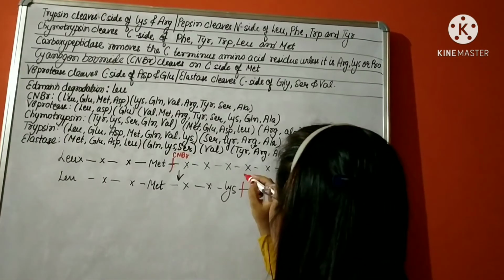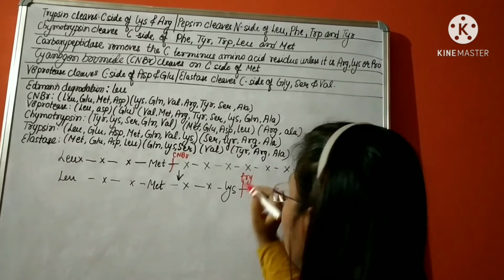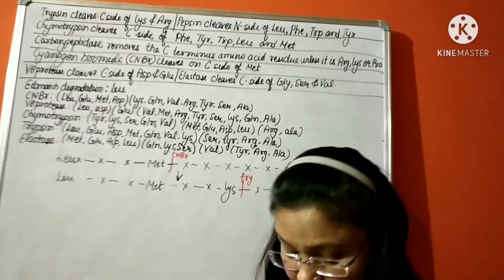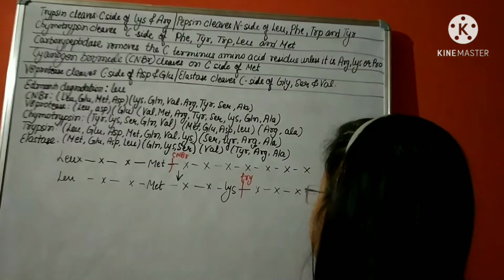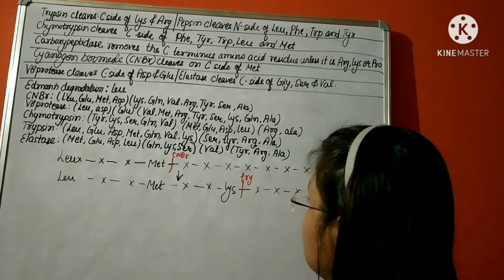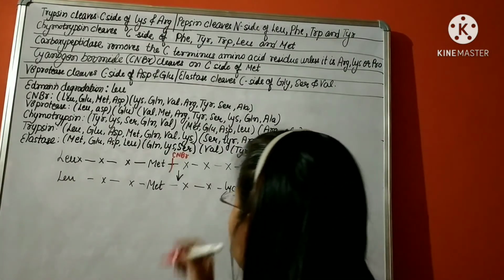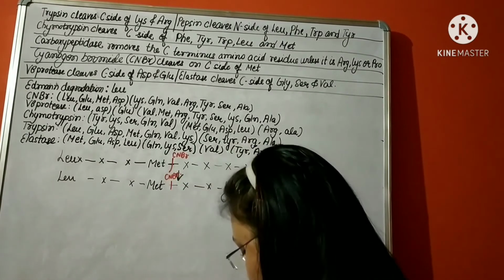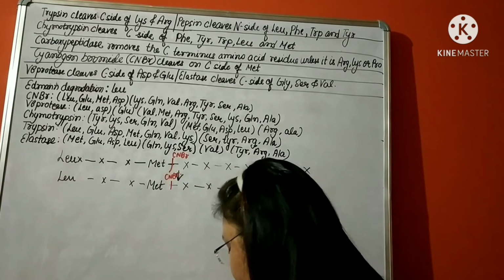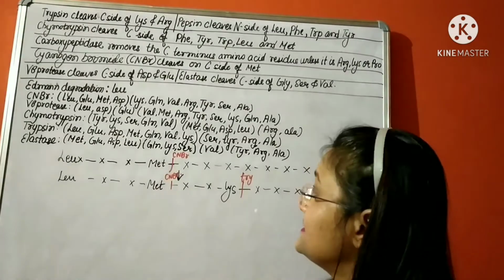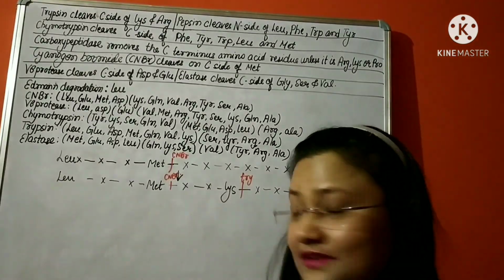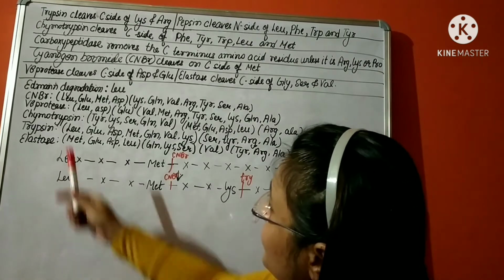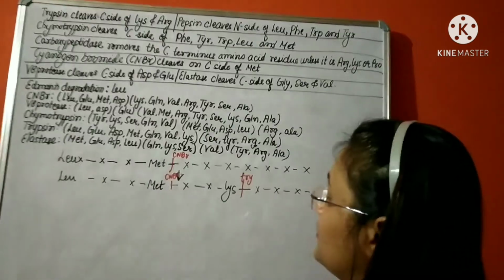So we got to know the position of one more protease, and here we had C and Br. Now let us look for another protease, the fragment created by another protease. Let us go for V8 protease now.